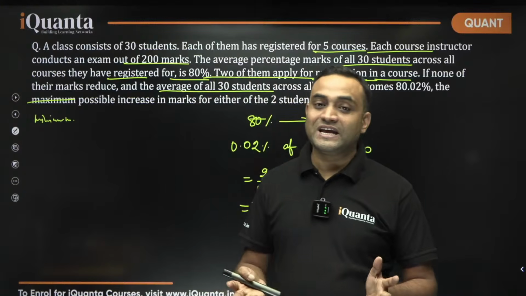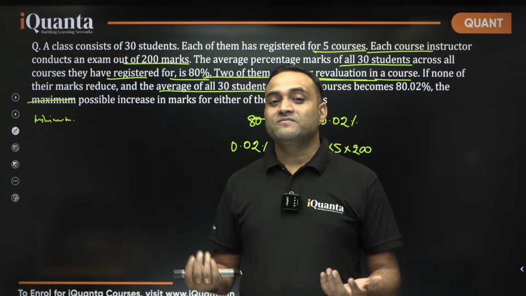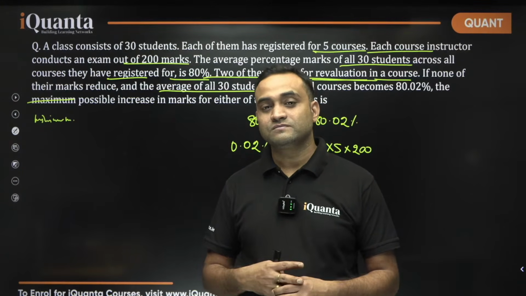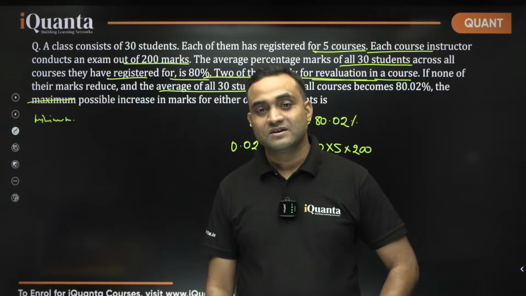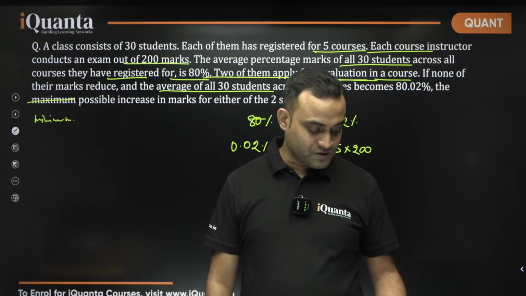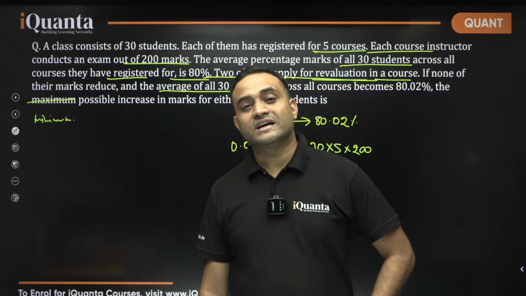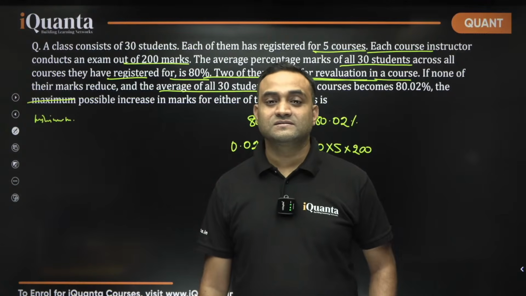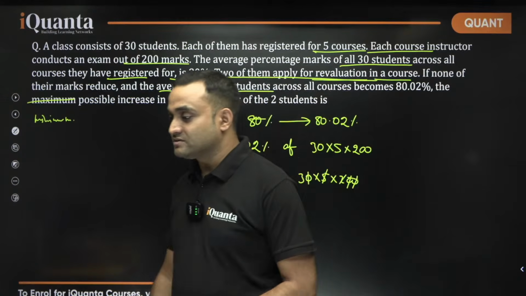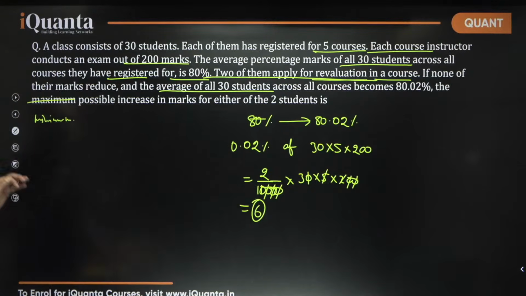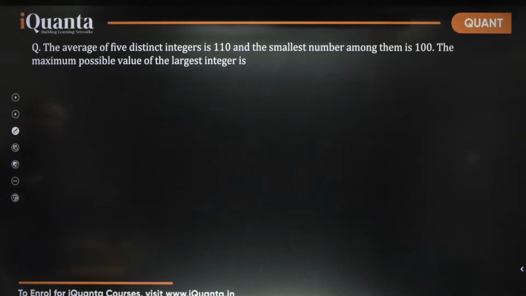No, it's not 3. It will be 0, right? If maximum is 6, minimum will be 0, because total increase is 6. One student can have an increase of 0, and one student can have an increase of 6, correct? So minimum will be 0. That's it, as simple as that. Chalo, let's try this one now.